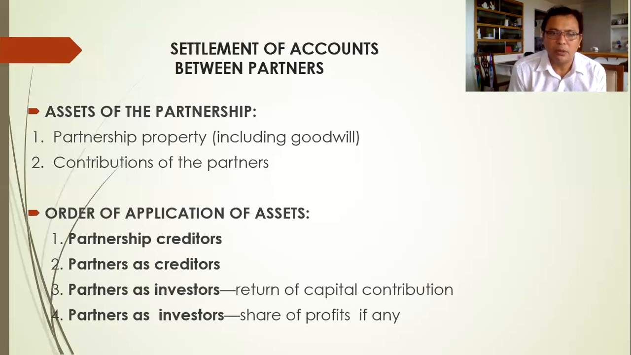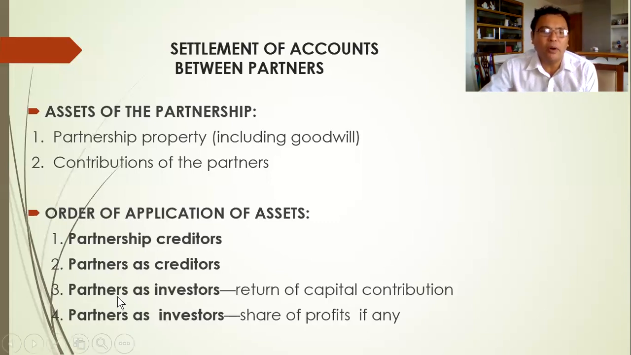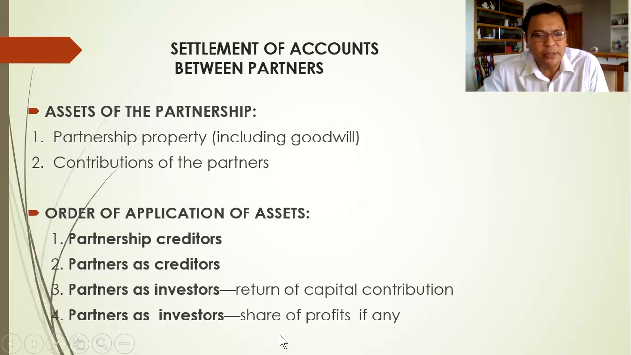Now, if there are still cash or assets to be liquidated or divided after 1, 2, and 3, then number 4, the last order of application of assets, is the share of profits. So this is now the surplus. So the share of profits will be divided among the partners. That's the last order of application of assets.